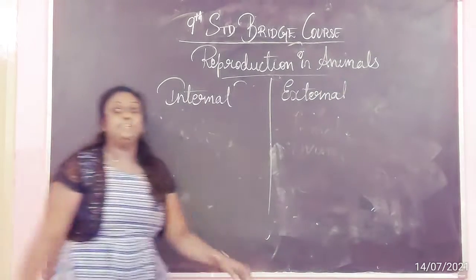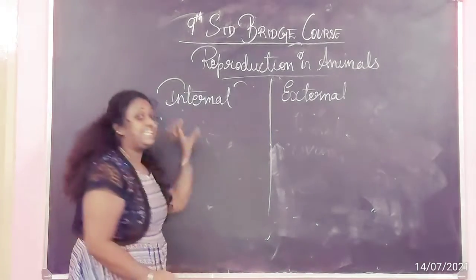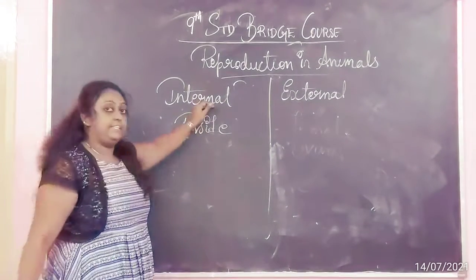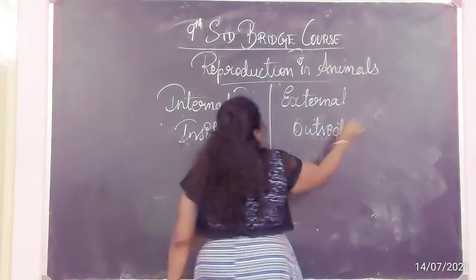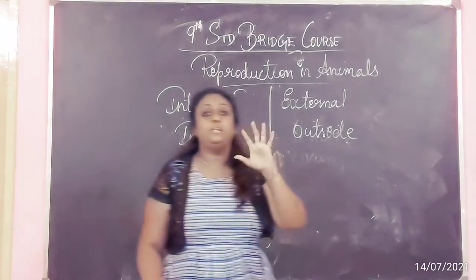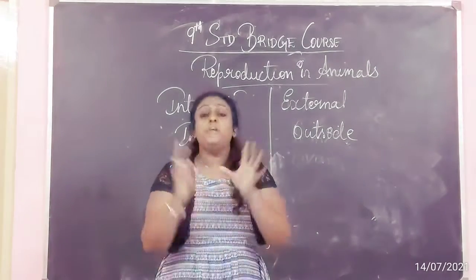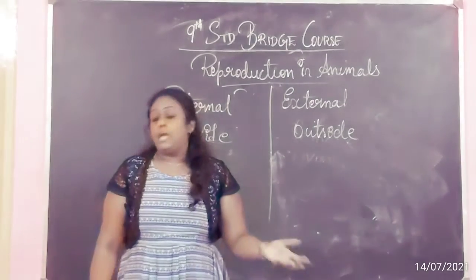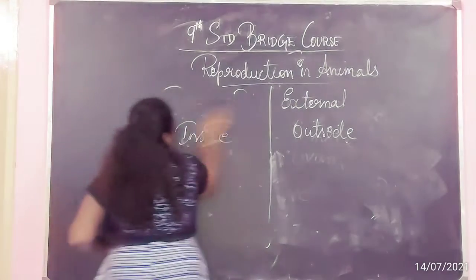Internal means, as I said, male and female gametes have to fuse. When it is taking place inside the body, it is internal fertilization. When it is taking place outside, it is external fertilization. So remember the terms we learned: reproduction, male and female gamete, zygote, fetus, internal fertilization and external fertilization. And two more terms I have to teach you.